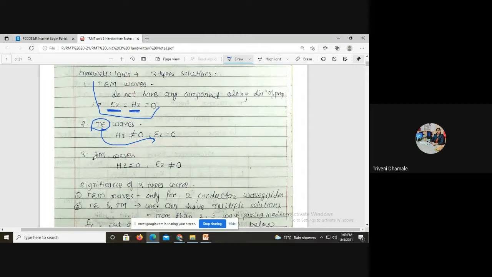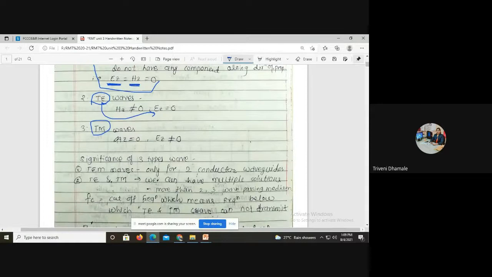Now the same case in transverse magnetic: Hz is equal to 0 because here M is written. Please relate the M to the magnetic field, and for the magnetic field the component is H. We have only two components, E and H, the electric field and the magnetic field. So M is present, so Hz is 0 and Ez is not 0.